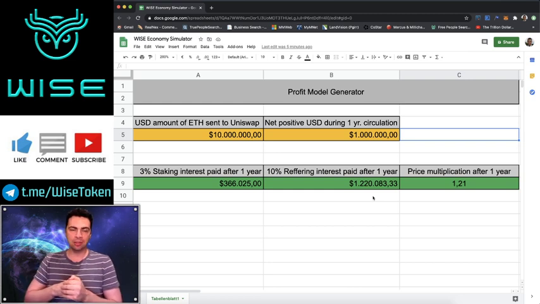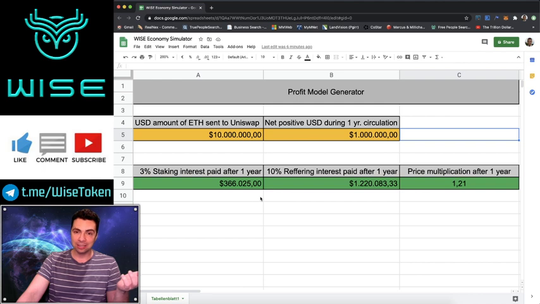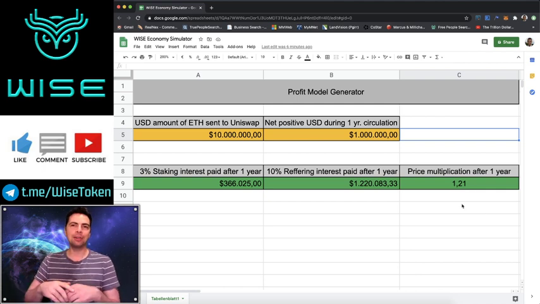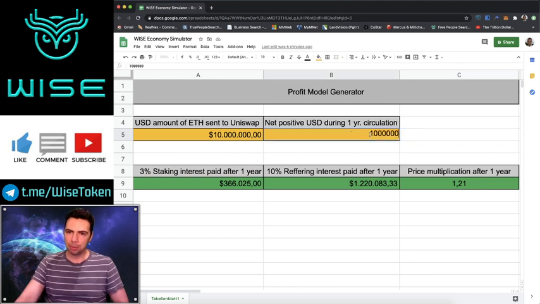Referrals are amazing. And he's going to show how maybe he staked some of his Wise too. You can see how he is also making great money here, plus the fact that the price of his principal already went up 20%. So what do you think is going to happen if him and everybody else is making that kind of money? Well, they're probably going to refer more people and put more money in themselves. And remember, it's only January, February, and we're getting this rate. Well, then they're going to put more money in.